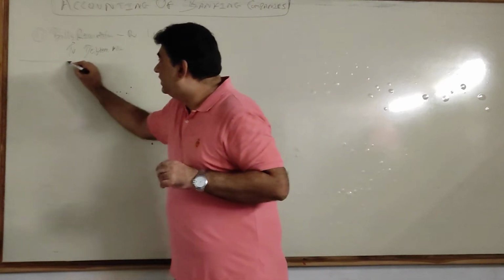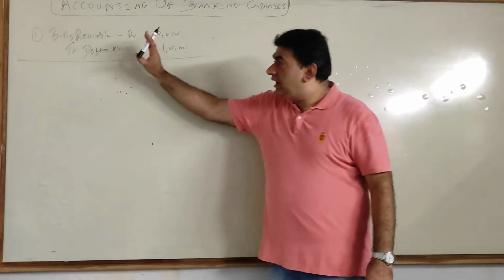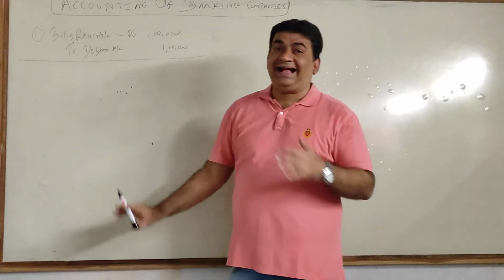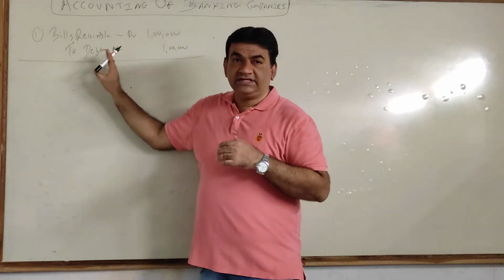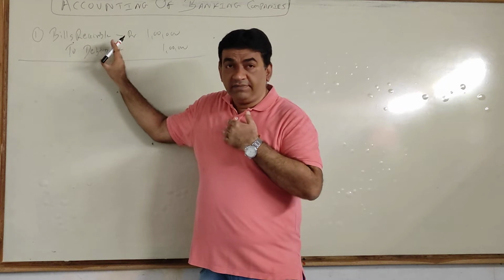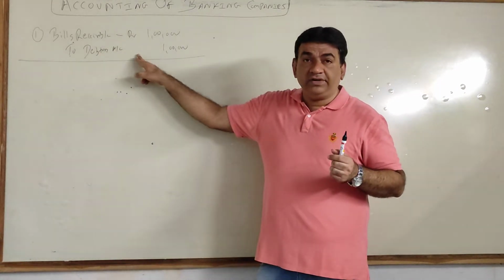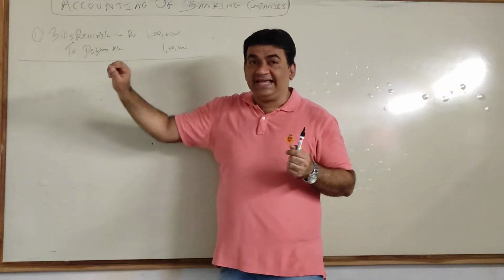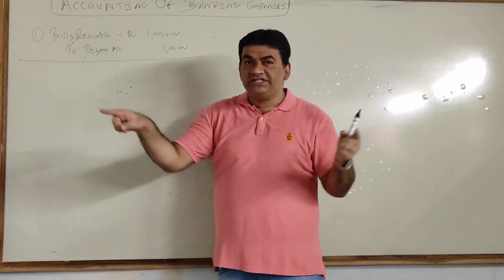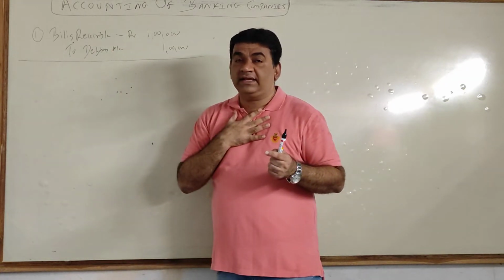So I draw a bill of 1 lakh on my debtors. After drawing the bill, as a creditor, in this transaction I am the creditor of the debtor. I have to recover from him, he has to pay me. I draw a bill on him, he will sign it. You all have done, remember, in SYGC the pro forma. He will sign it and give it back to me.